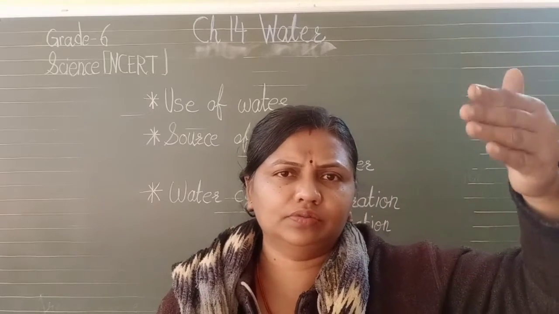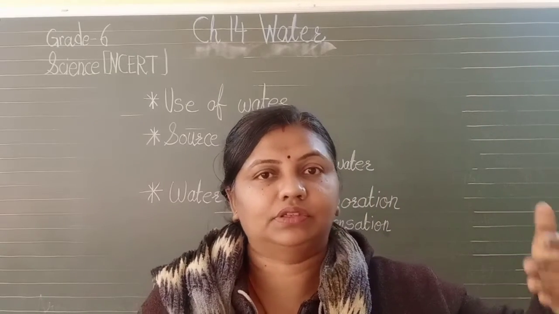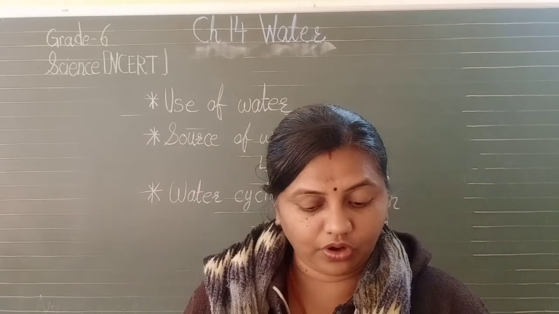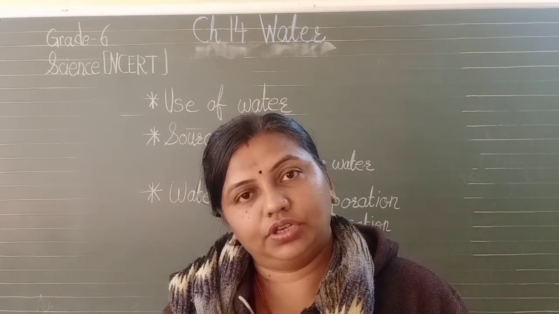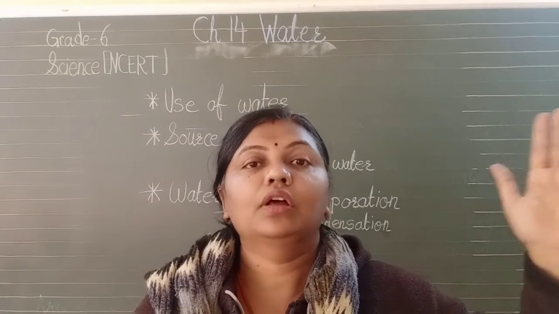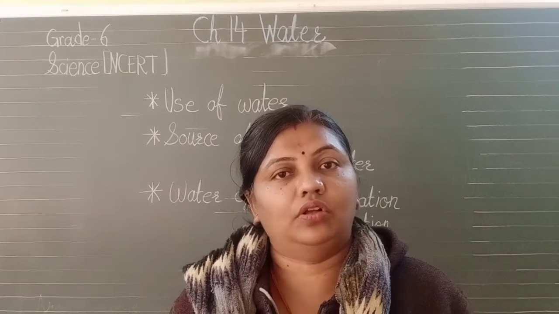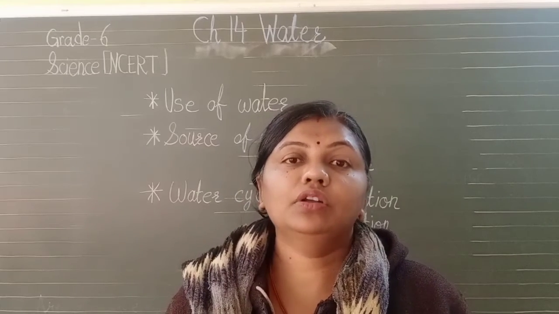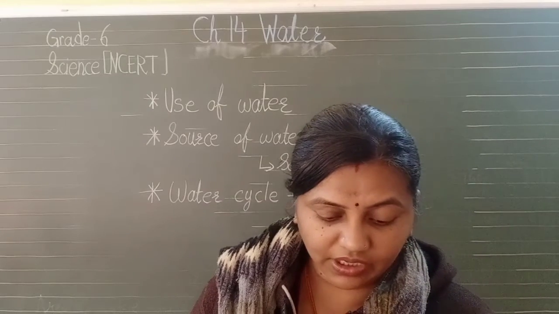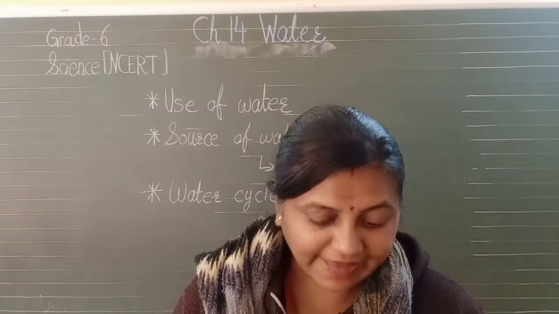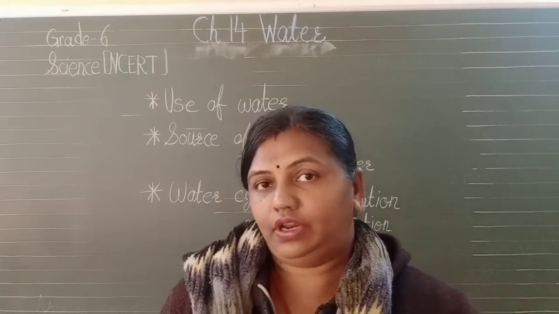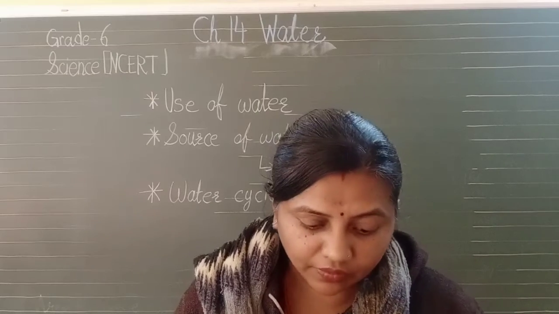Streams, you know, that is a small jharna, that is the stream. And streams and rivers in turn flow for a long distance and reach the ocean. You might have learned that all the rivers finally meet the ocean. So all this water of rivers or streams will finally reach the oceans. Now snow on mountains melts to flow as streams and rivers. Even the snow, after some time, will melt and convert into water, and it will flow as streams and rivers.